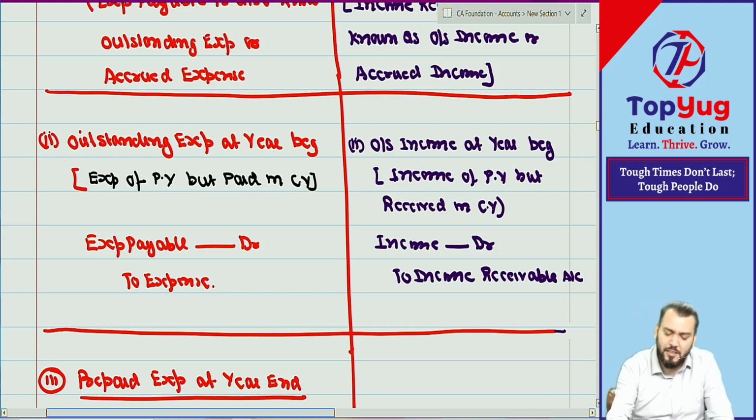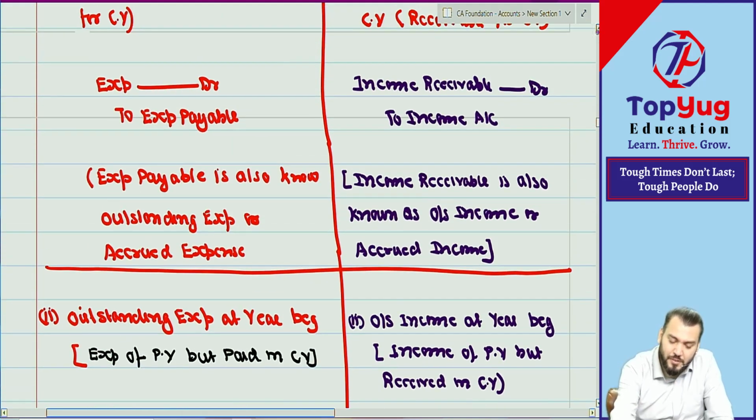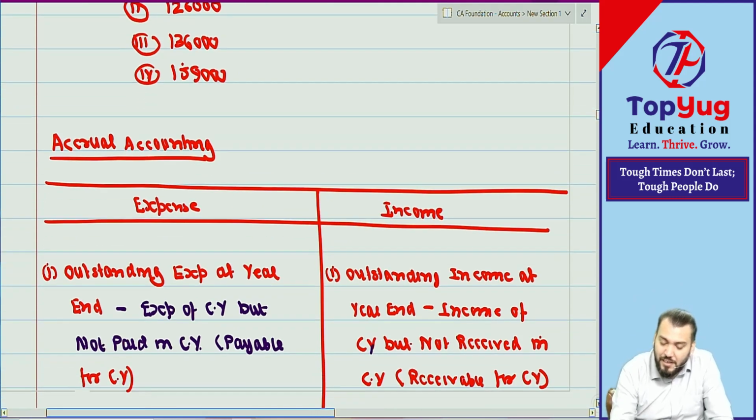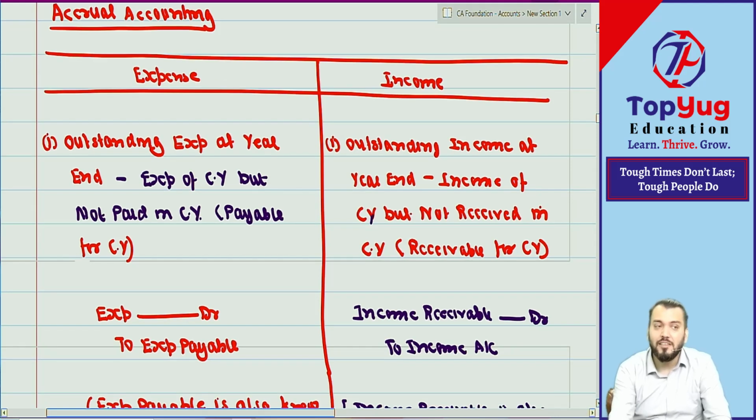Means simple. If you see, think in this way. Any outstanding income at year end is what? Receivable. Receivable is an asset. Asset will be debited. Entry will be income receivable to income. We can do it in this way. Similarly, any outstanding expense, the outstanding expense is a liability. Liability will be credited. So what journal entry? Expense account debit to outstanding expense. We can think in this way.